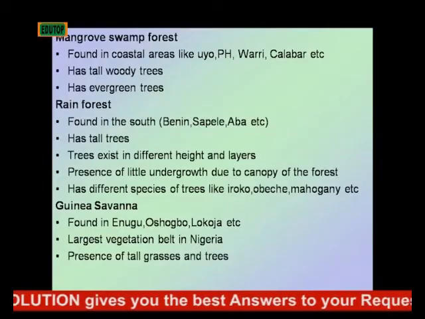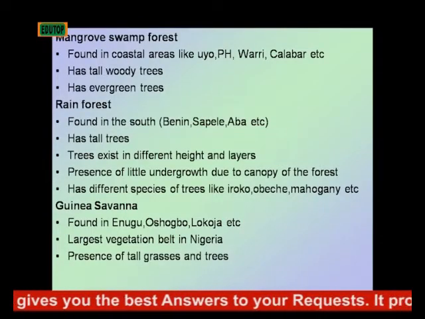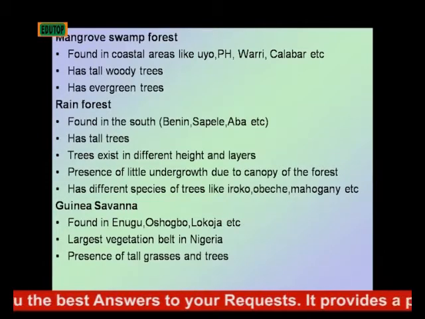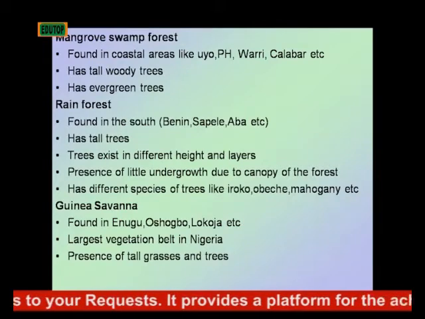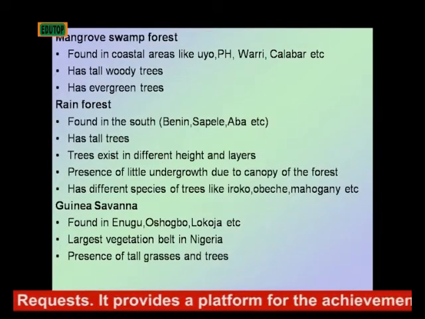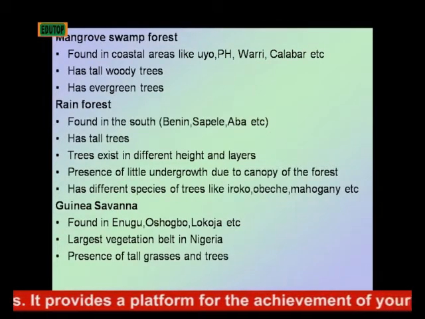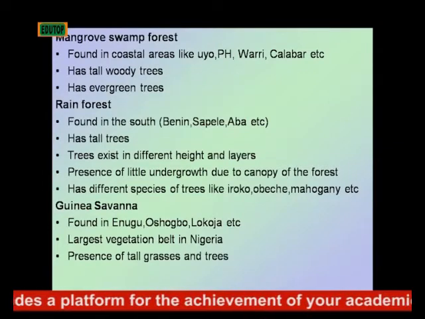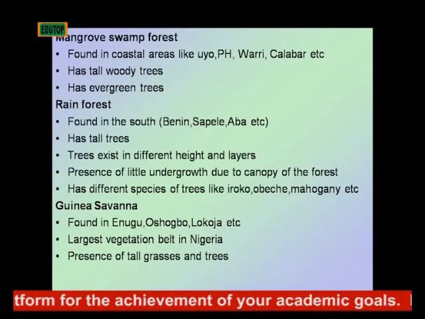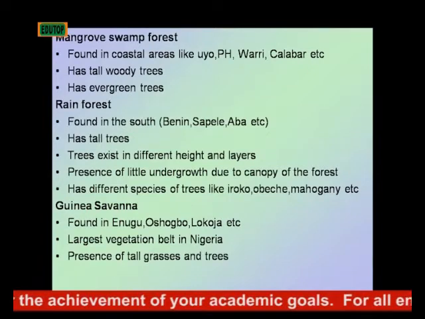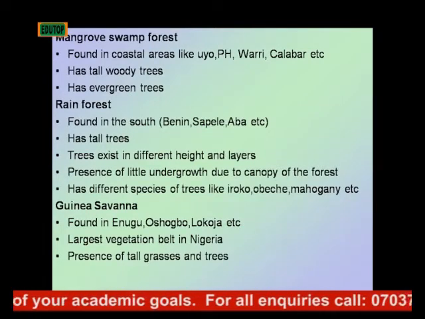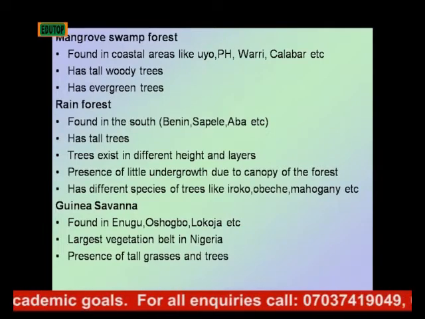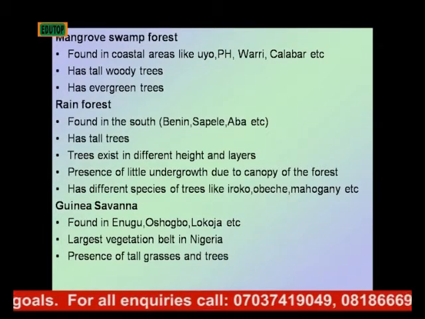The rainforest is found in the south in Nigeria. Areas like Benin, Sapele, Aba, etc. This rainforest has tall trees and also has trees which exist in different heights or layers.